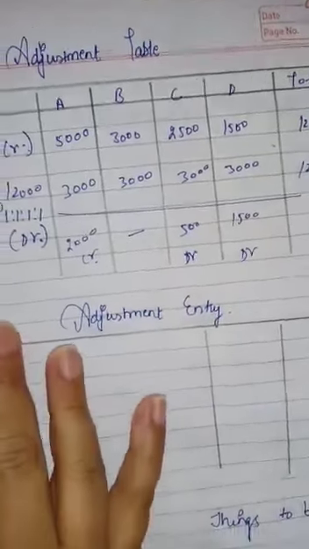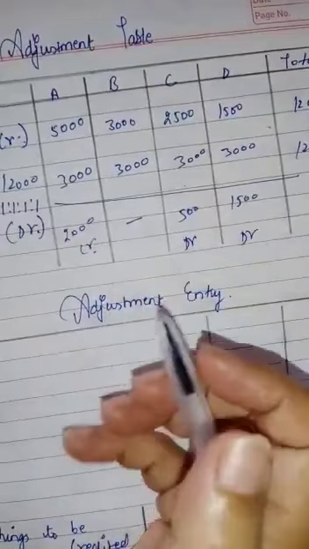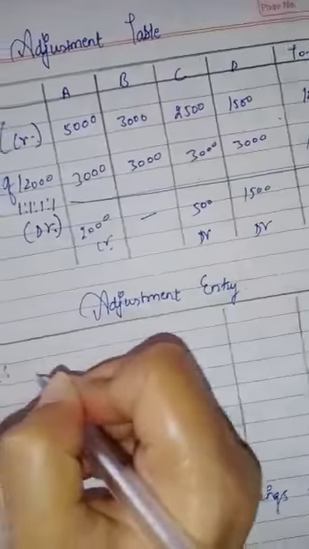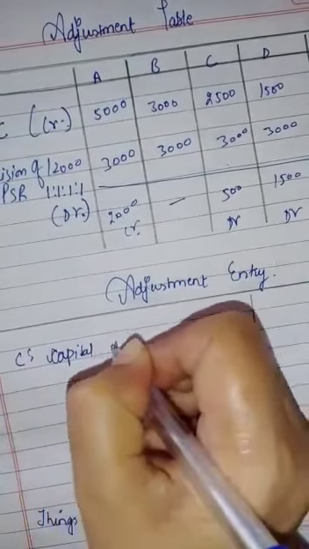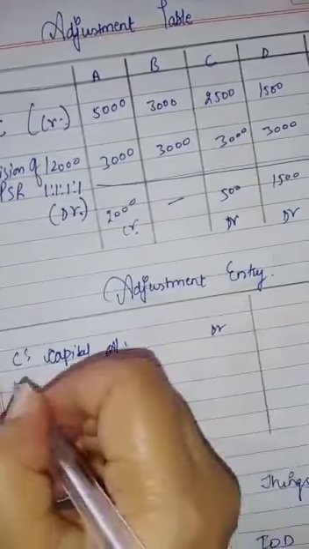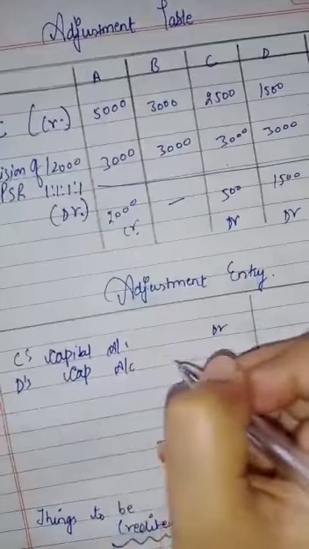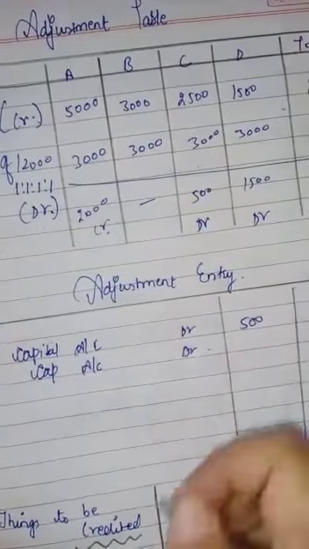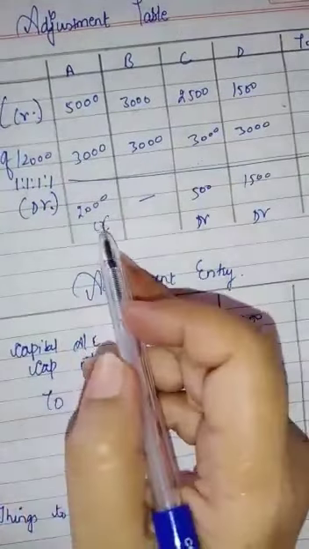You will automatically be able to pass the entry. 2 persons are going to be debited: C's capital account debit, D's capital account debit, with 500 and 1,500. Who was credited?